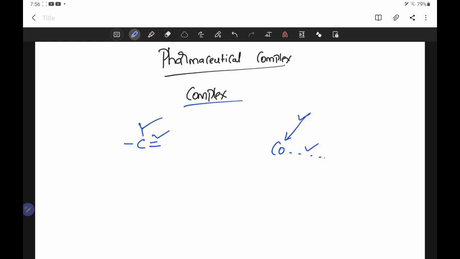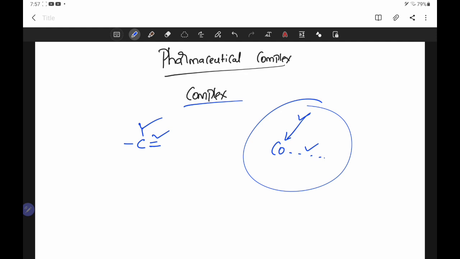So in a complex we have many bonds, and one of the bonds is not explained by your classical theory of valencies. Hence, we call that compound a complex. So that was the definition for the complex. Now we will move on.